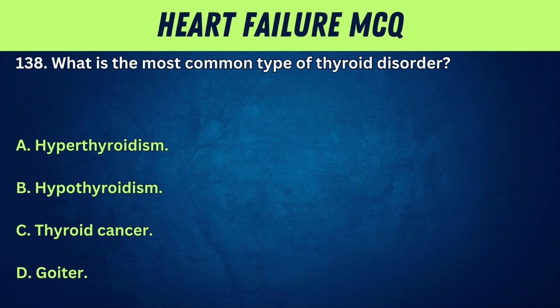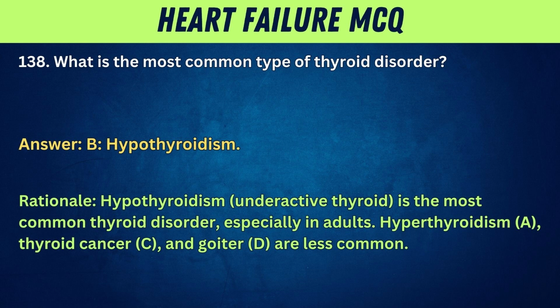What is the most common type of thyroid disorder? A. Hyperthyroidism. B. Hypothyroidism. C. Thyroid cancer. D. Goiter. Answer: B. Hypothyroidism. Rationale: hypothyroidism, underactive thyroid, is the most common thyroid disorder, especially in adults. Hyperthyroidism, A, thyroid cancer, C, and goiter, D, are less common.